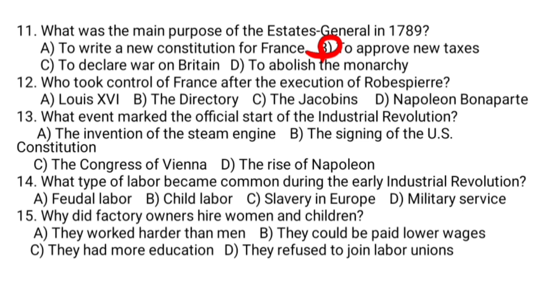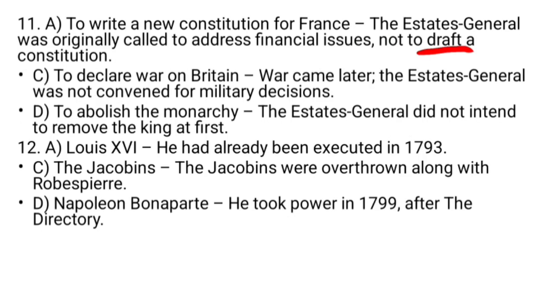Question number 13. The invention of the steam engine marked the official start of the Industrial Revolution. But B, C, and D are not the correct answer.